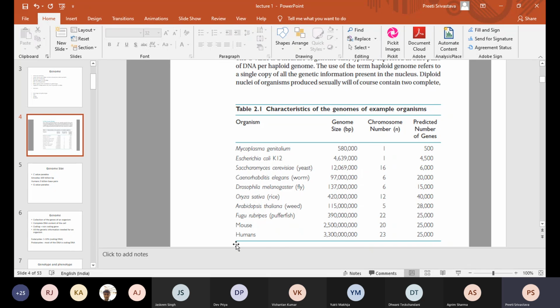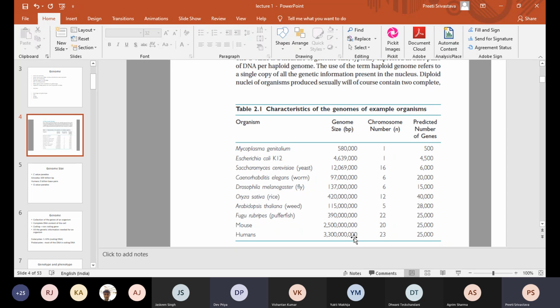So what we are trying to compare is that even if it's a mouse, which is a tiny animal, and you compare it with humans, you see that the genome size is almost comparable, right? Yes, ma'am. So this term is used, which is called the C-value paradox. The C-value paradox explains that the total C-value doesn't directly relate to the complexity of the organism.